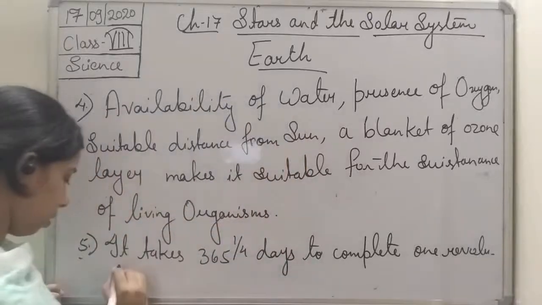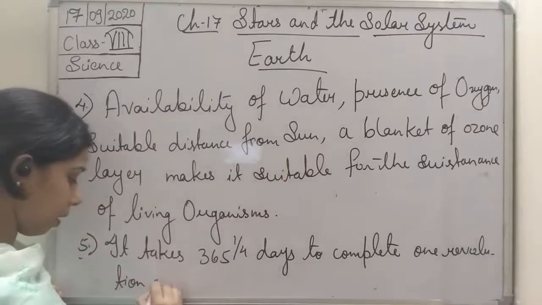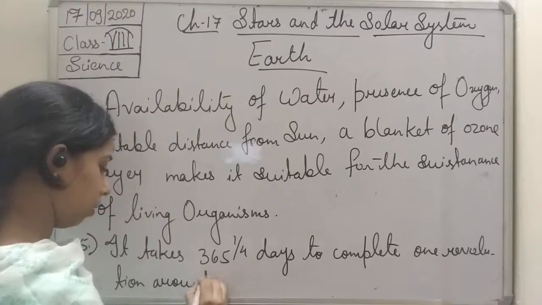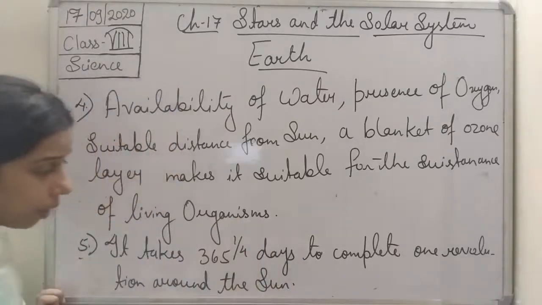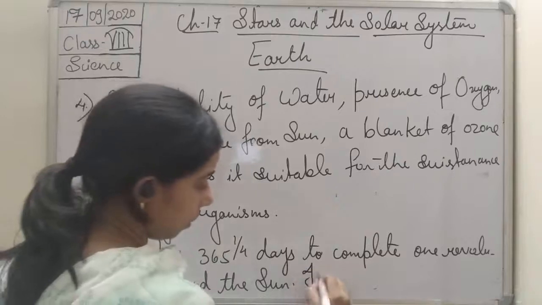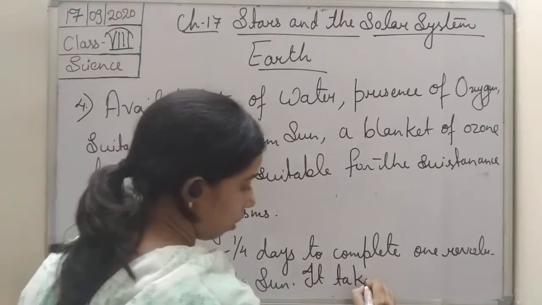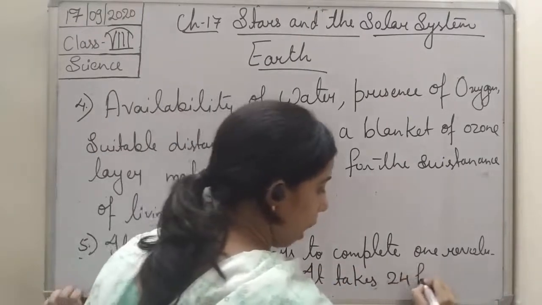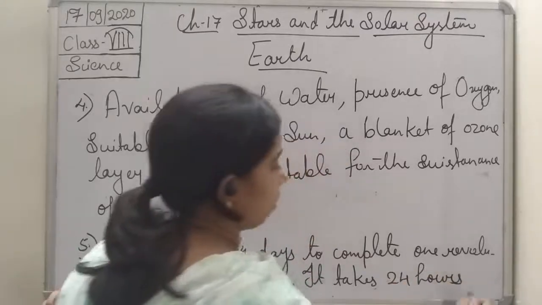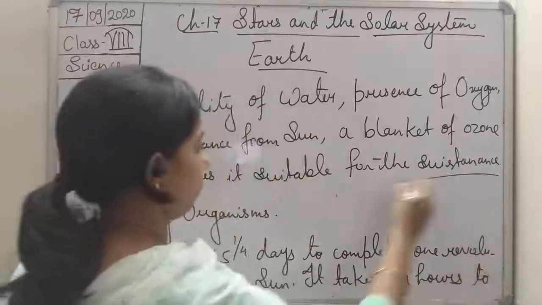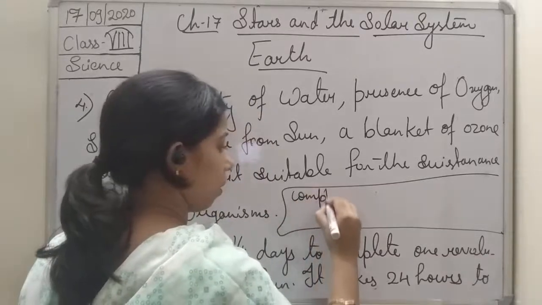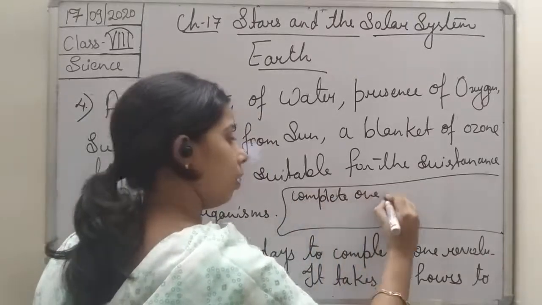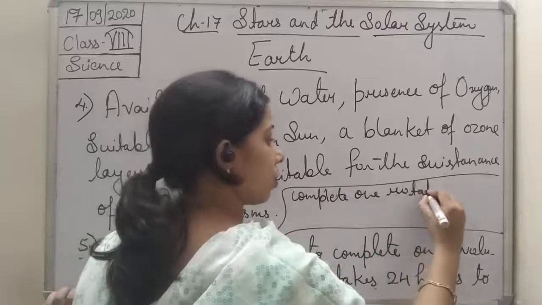And it takes 24 hours to complete one rotation.